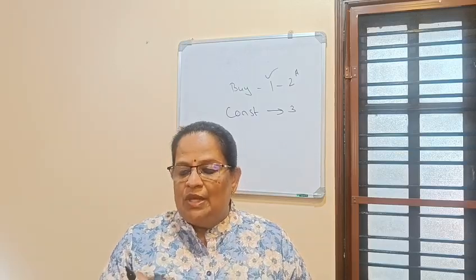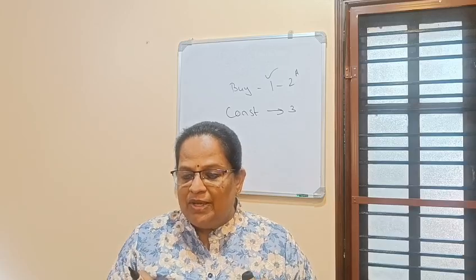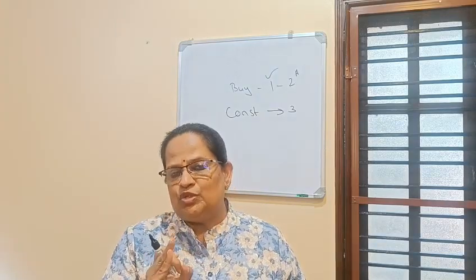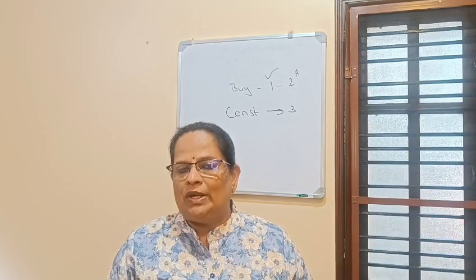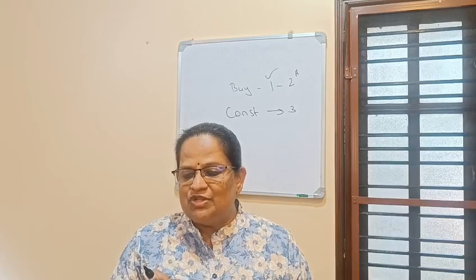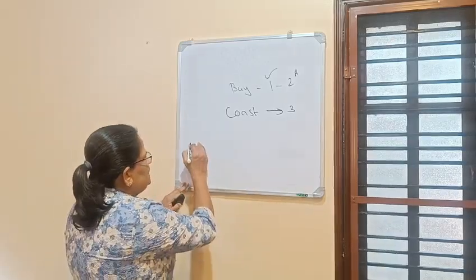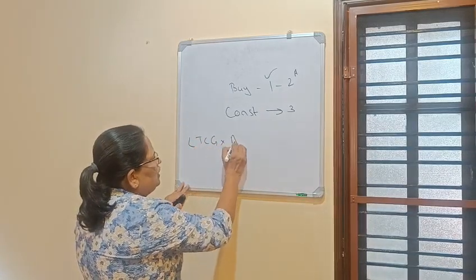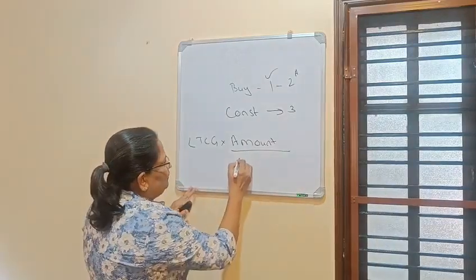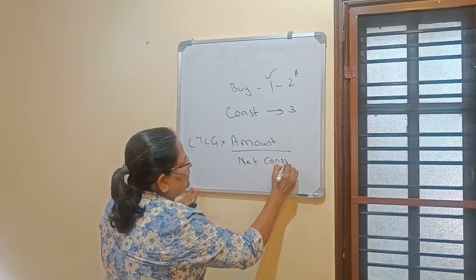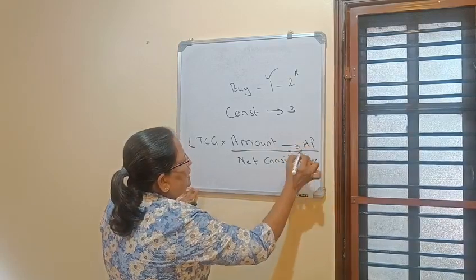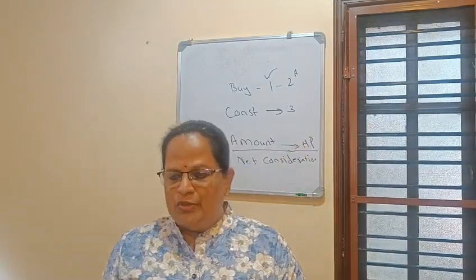One more condition is there. On the date of transfer of the original asset, the taxpayer does not own more than one residential house property. See, I told you, one can have only two house properties. So when you are investing in a new one, you should have only one house property in your name. Now, how is the exemption calculated? The amount of exemption is calculated using the formula: LTCG into amount invested in the new house property divided by net consideration. So this I will explain when we are doing the problems.